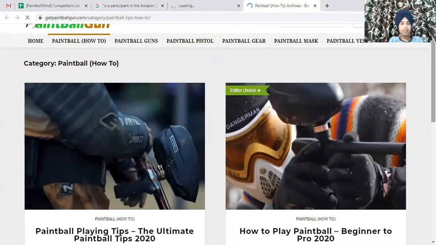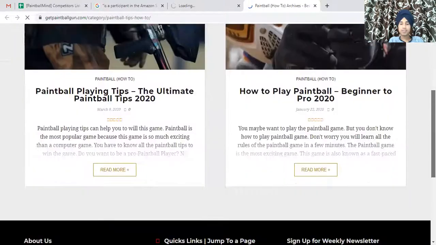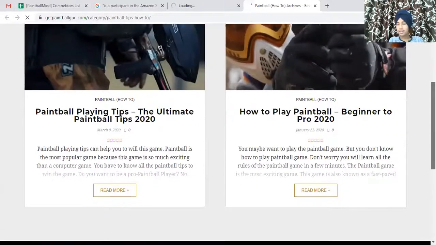You can see we get paintball gun, a fully paintball niche site. Paintball vest, paintball mask, gear, pistol, lots of them. So I am a competitor.